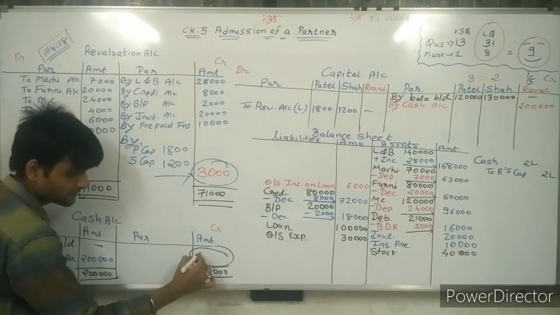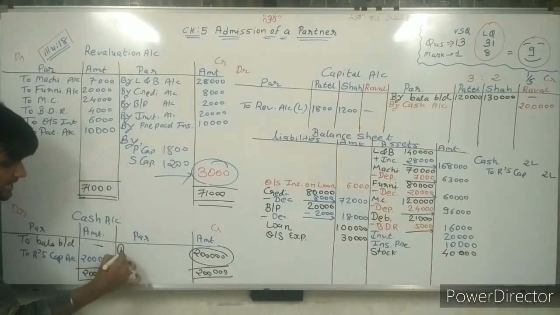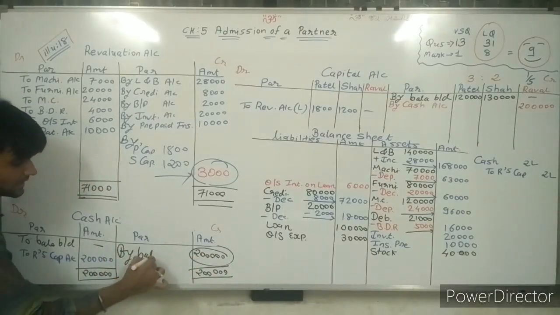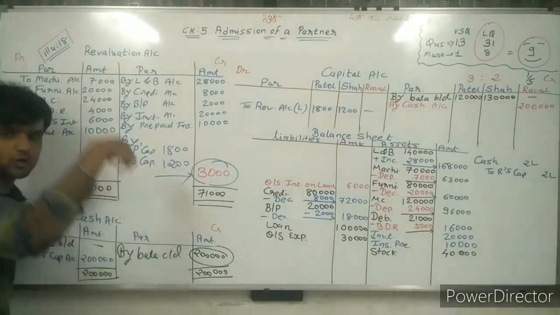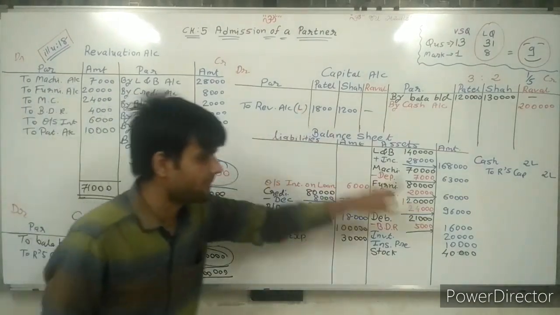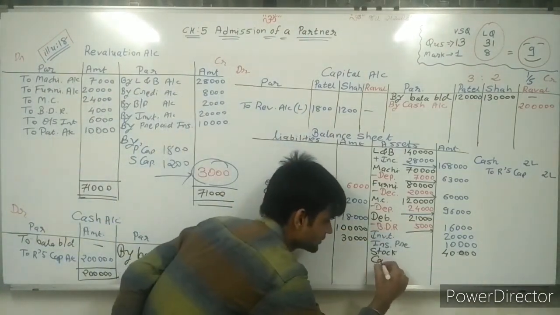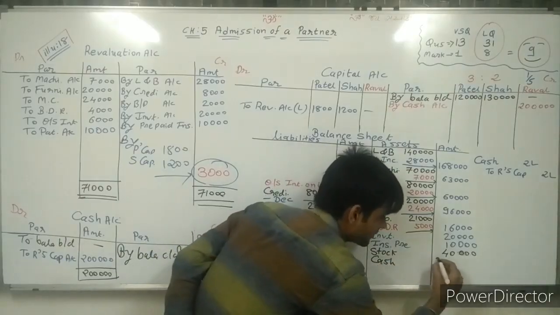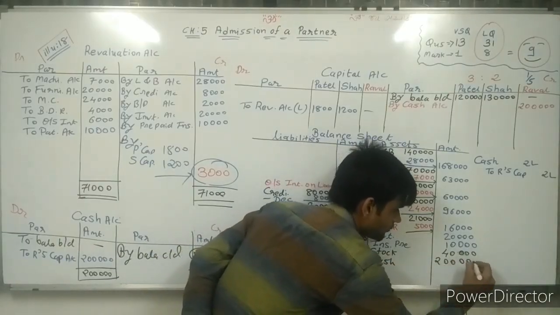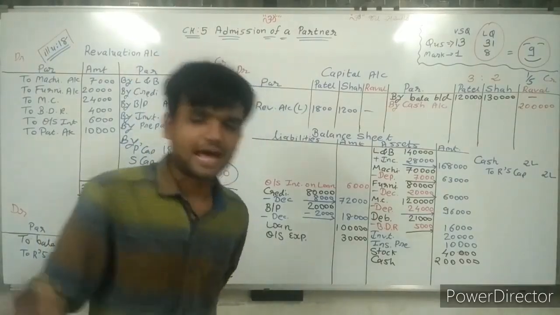Find the balance, 2 lakh. And this balance is by Bala CD. So carry forward this to the balance sheet. Cross debit side. In the balance sheet, debit side is this. So right here, cash, 2 lakh rupees.